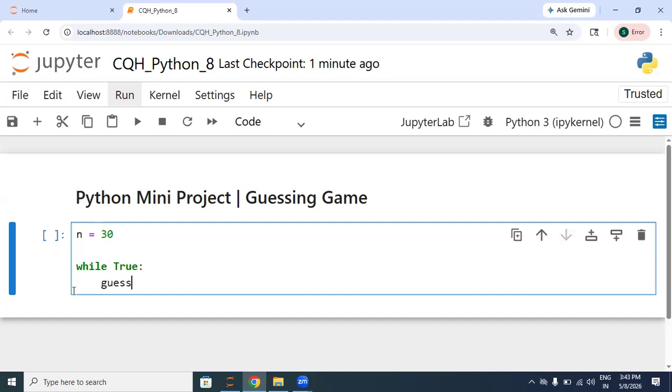So let's take another variable, and for taking the input from the users, we have the input function. Now let's display the message, enter your guess number. And by default, the output of this function is string. So we need to convert it into integer so that we can compare this value with this value.